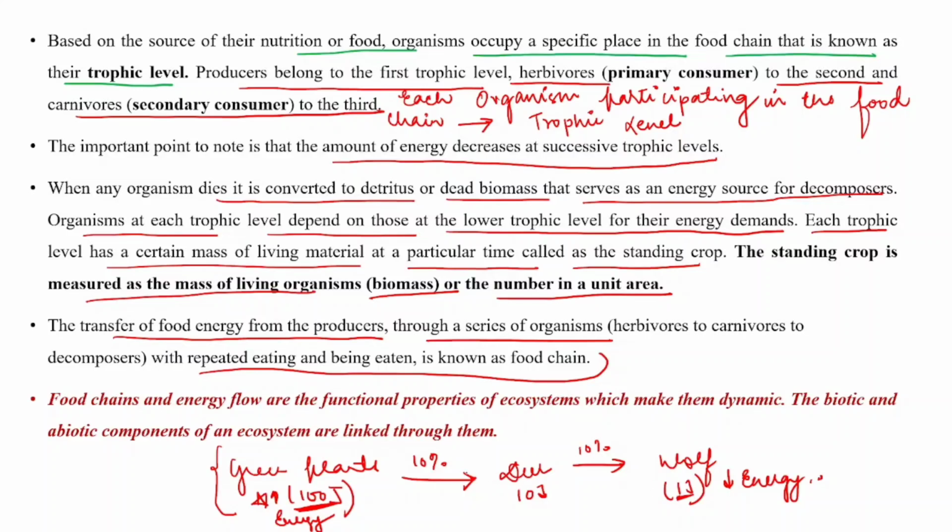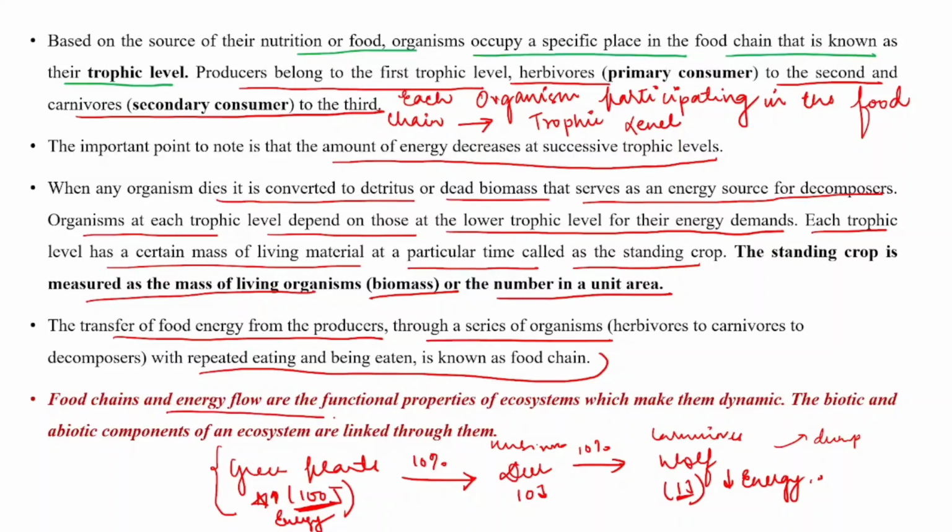See, herbivores to carnivores. Now when they die, decomposers will come. Yes or no? They will decompose the body. So now through this, energy is being transferred from one organism to another through a series of organisms. Yes, with repeated eating and being eaten, that is what we call food chain.